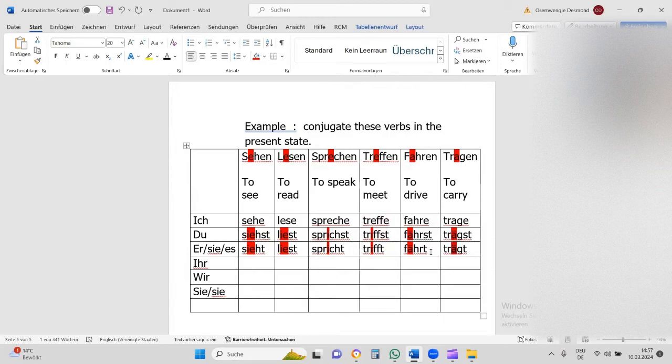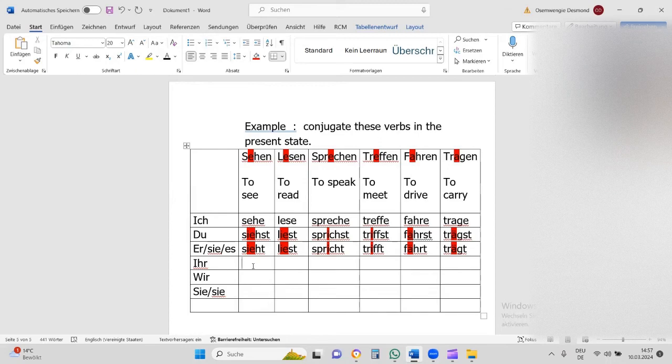Er fährt, sie fährt, es fährt. Er spricht, sie spricht, es spricht. Er liest, sie liest, es liest. Er sieht, sie sieht, es sieht. All right?